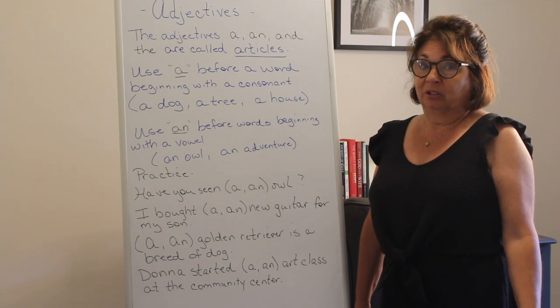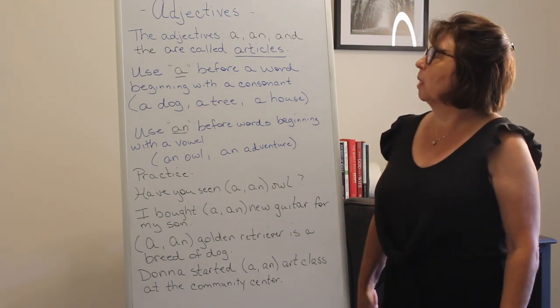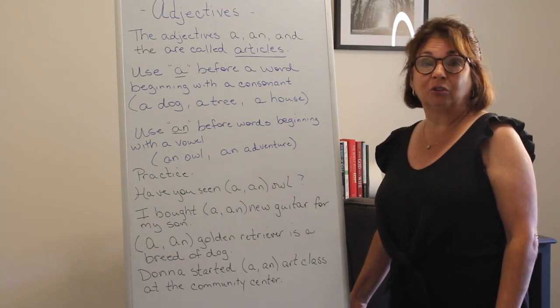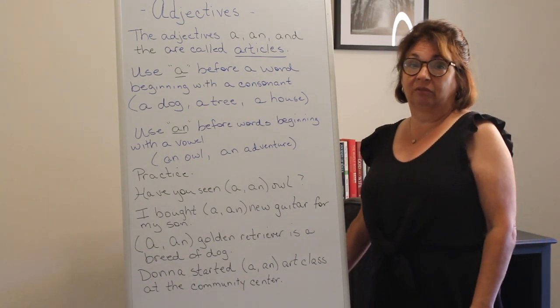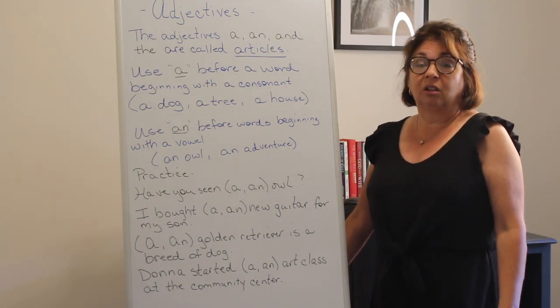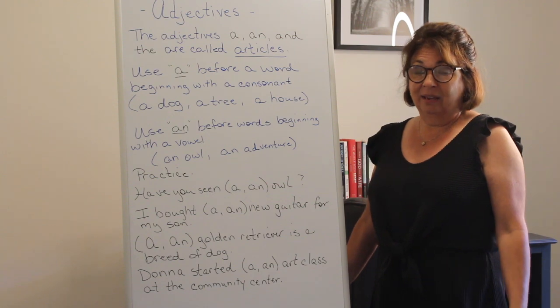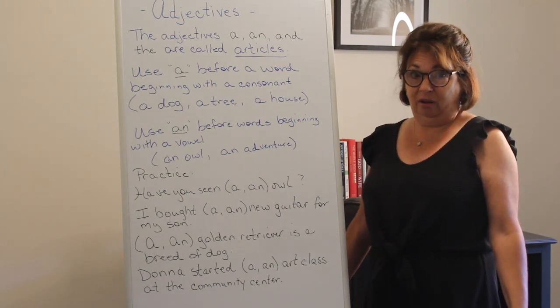Remember, we said that adjectives were descriptive words. Well, today we're going to talk about a particular type of adjective that's called an article. The articles are a, an, and the.